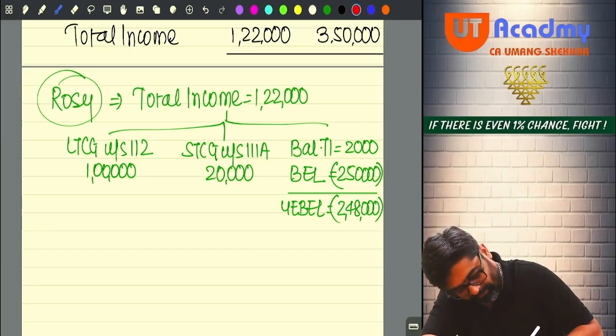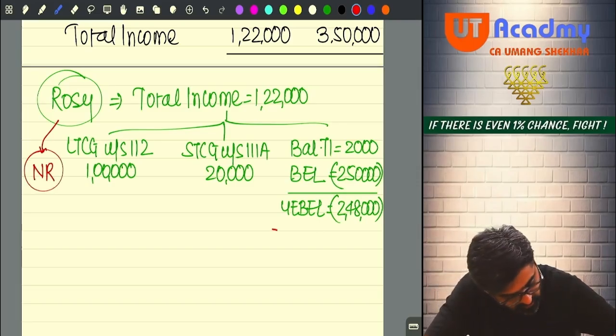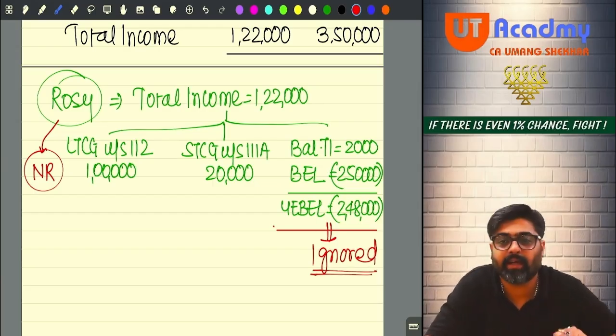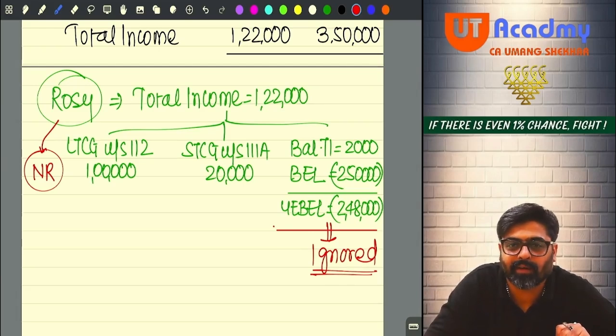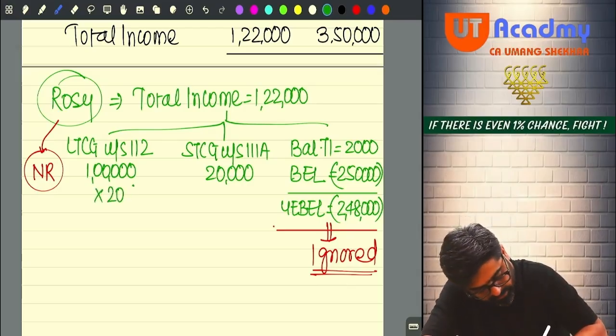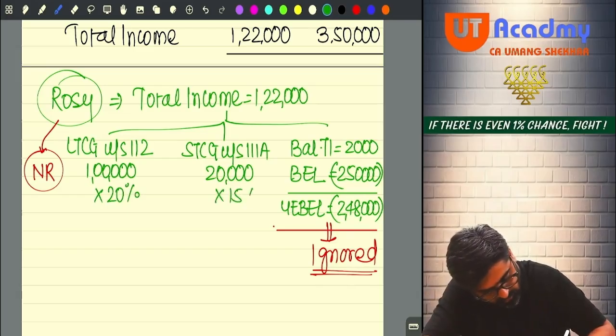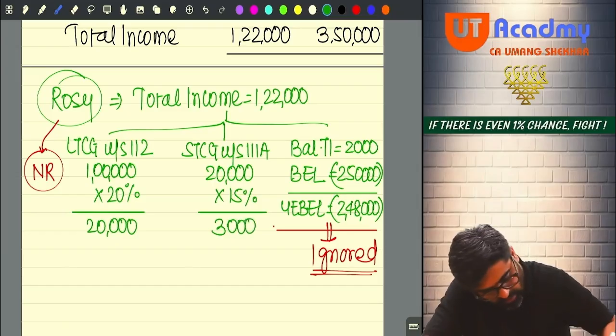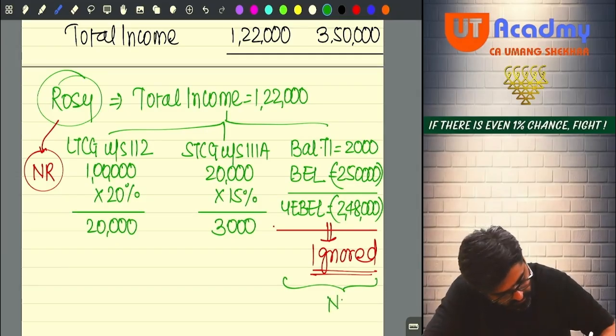Madam Rosie, you are a non-resident. Therefore, this unexhausted basic exemption limit will be ignored. This cannot be adjusted against your long-term gain and short-term gain. Got it? So this was the place where you would have committed the mistake. Okay, no? So on long-term gain, apply directly 20%. On short-term gain, directly apply 15%. So this will be 20,000 and this will be 3,000. And here the tax will be nil.